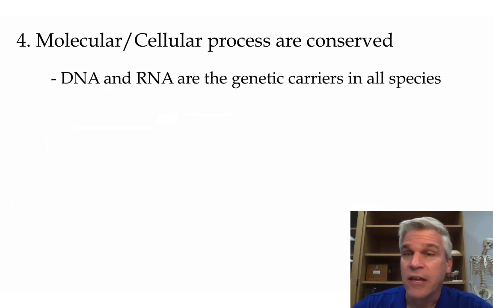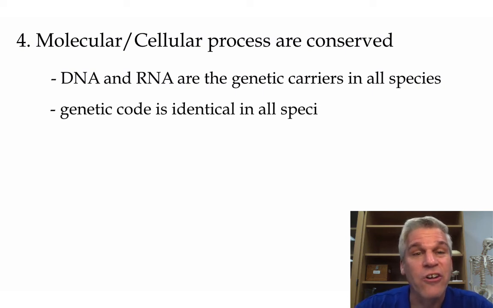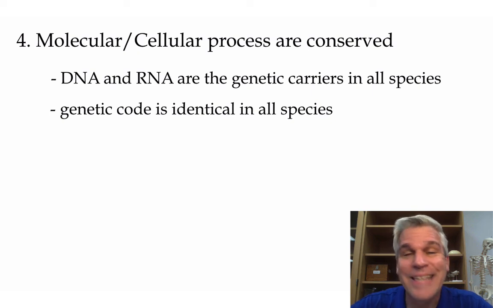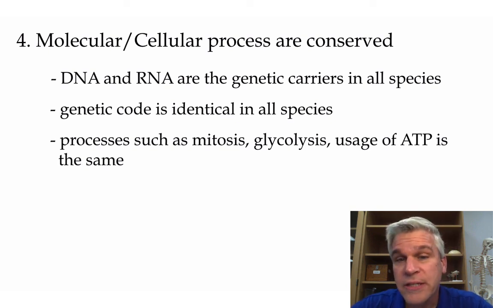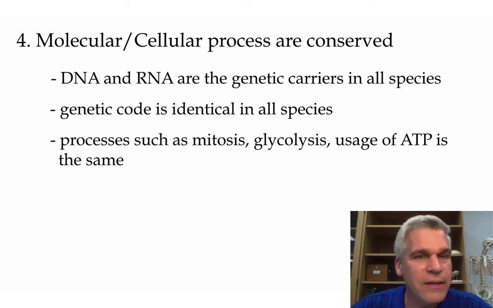So for instance, in all living things, DNA and RNA are the genetic carriers. This is a molecule that had to have evolved very early on. The genetic code is identical in all species. So if you were coding for tryptophan, it's going to be the same 3 nucleotides in all species. Things like mitosis, glycolysis, how we use ATPs, it's the same in all living things. Is this a coincidence? Or maybe does it show that we have all evolved from some common ancestor?